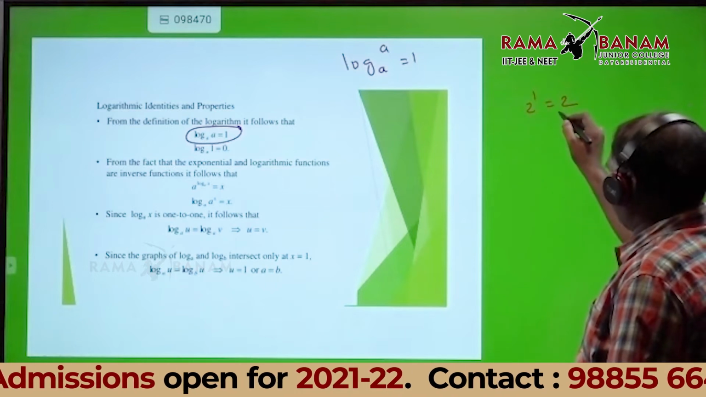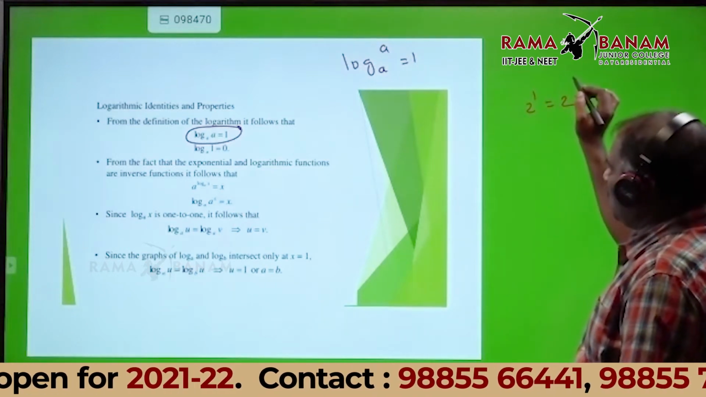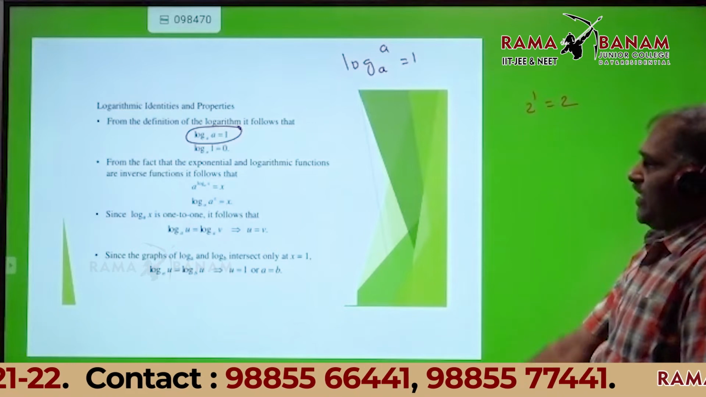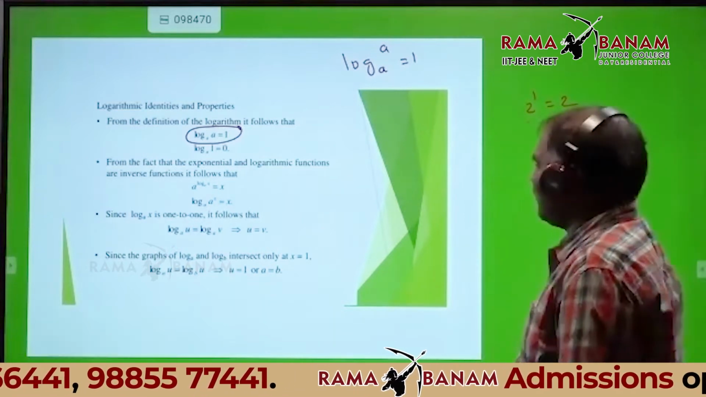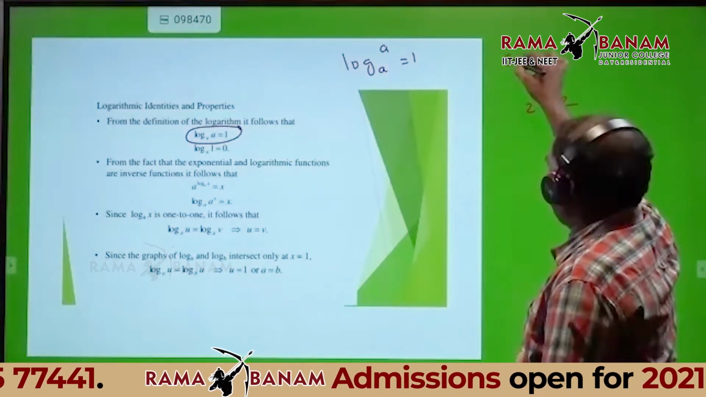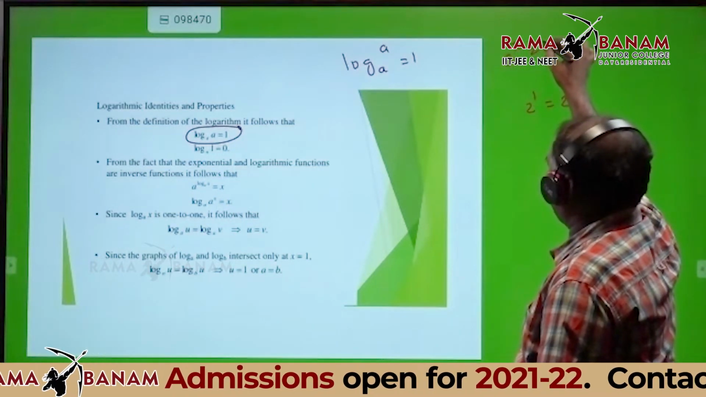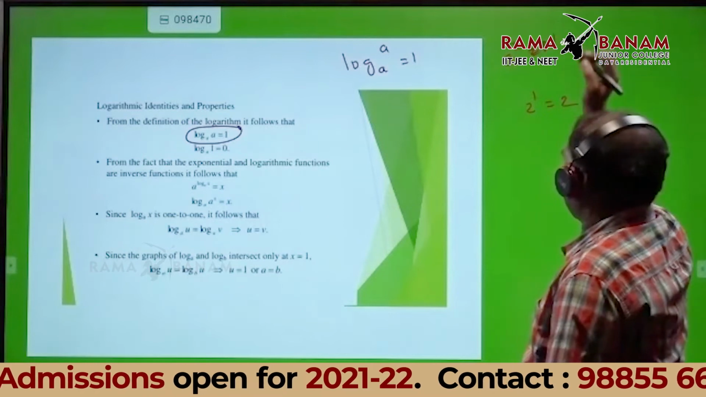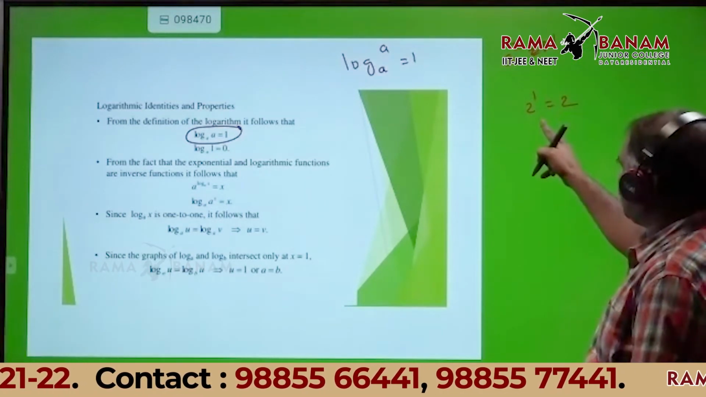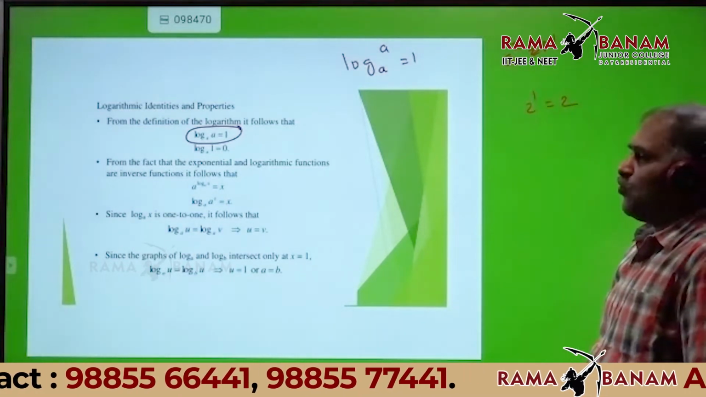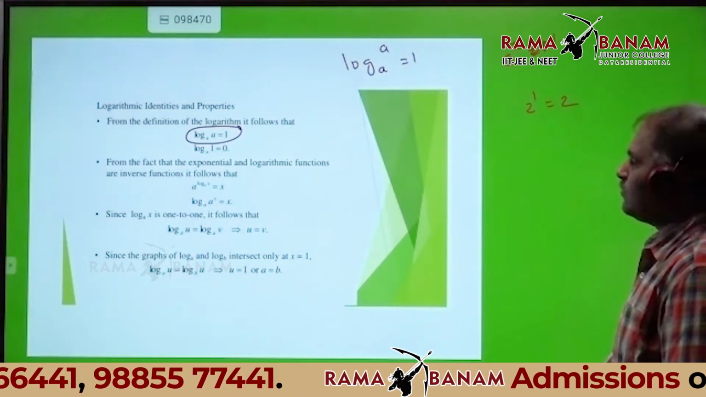In this equation, what is a? What is x? What is n? Actually, a power x is equal to n. This is the basic definition. 2 power 1 is equal to 2. Just compare. What is the a value? 2.